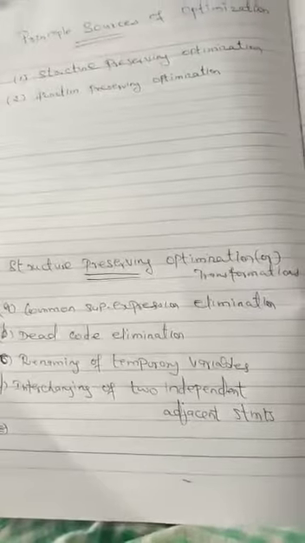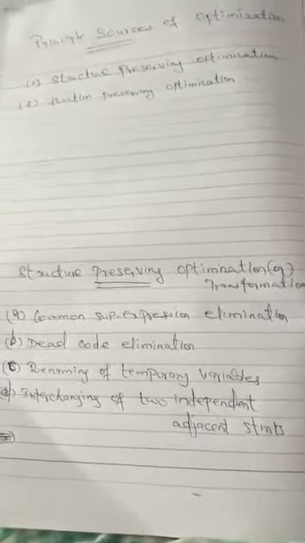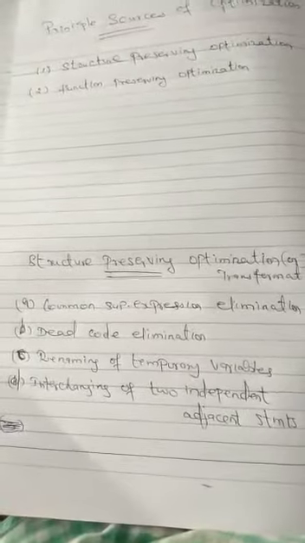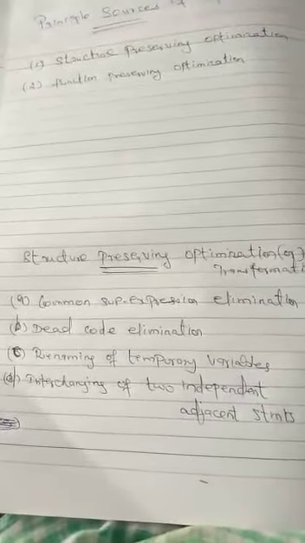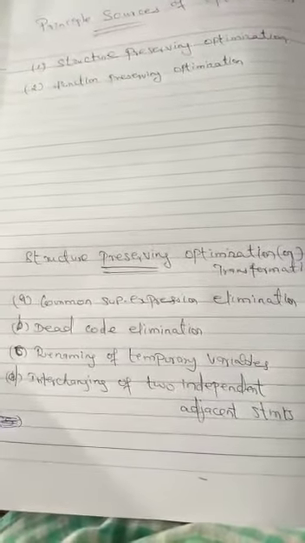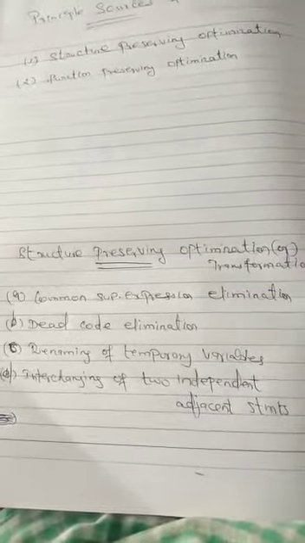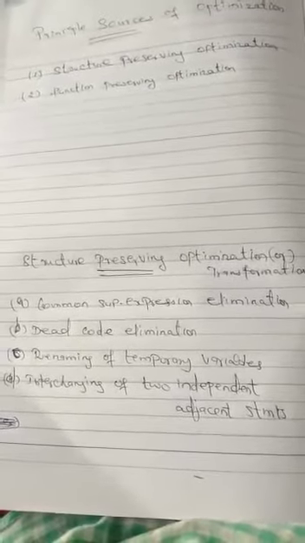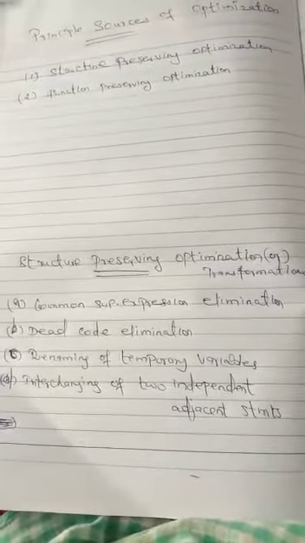The structure preserving optimization or transformation is called a global optimization. That means it will transform the entire program into another form without affecting the actual meaning of that program. So what are the things we need to transform our program into another format? We need four things.